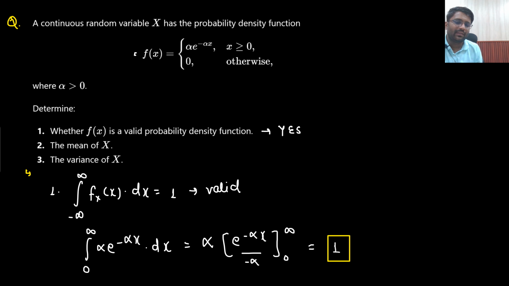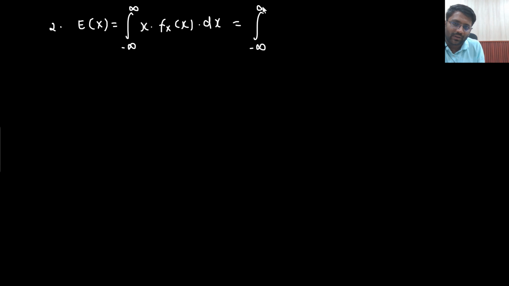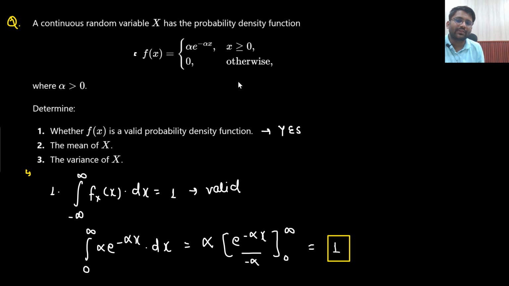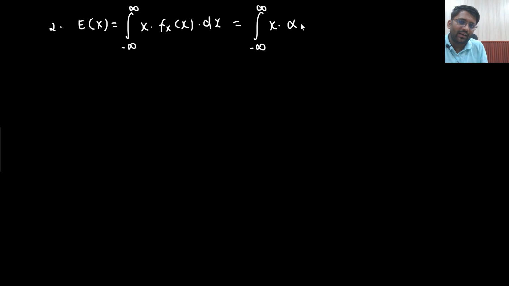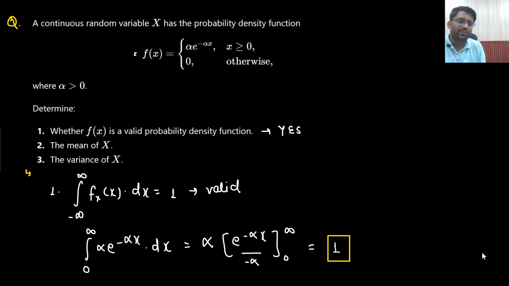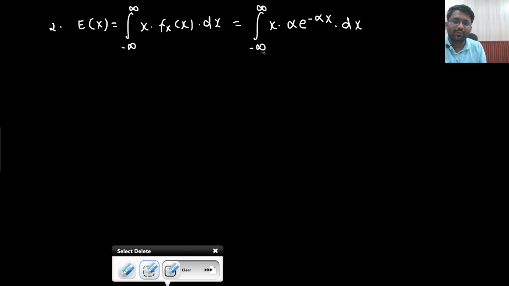What will be its mean? I am supposed to find the mean of random variable x. That is given as the integral from minus infinity to infinity of x times fx of x dx. Fx of x is alpha e to the power minus alpha x, but I will change the limit from 0 to infinity because it is applicable from 0 to infinity only.